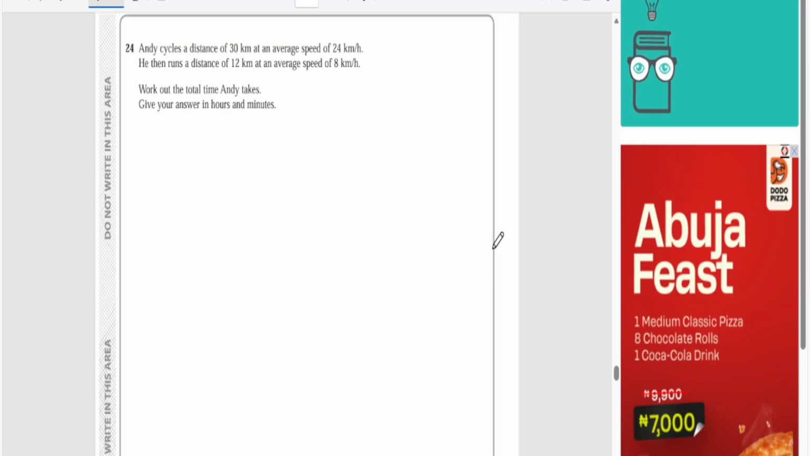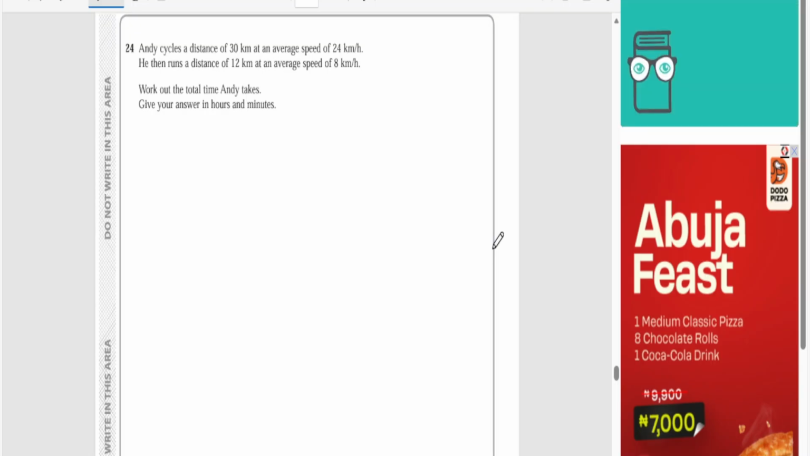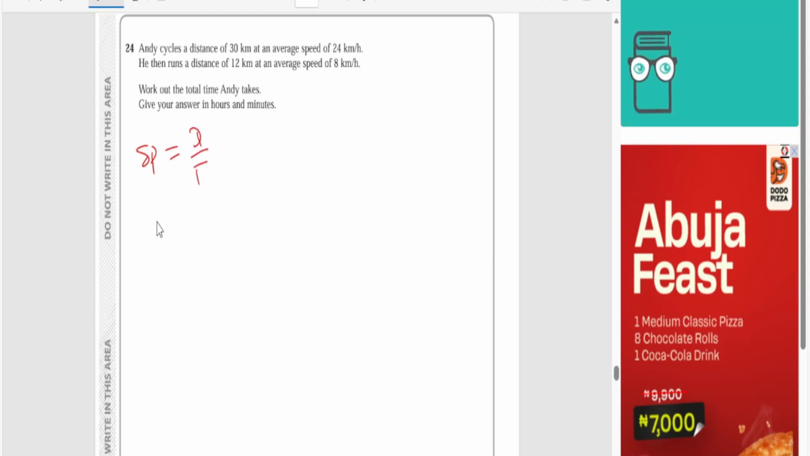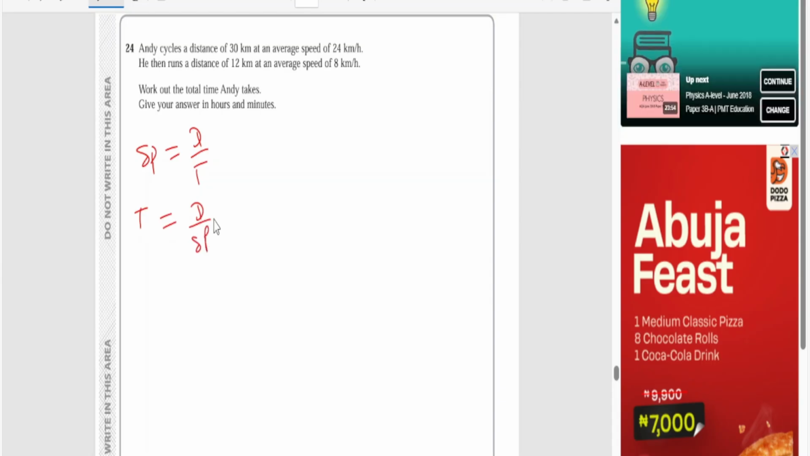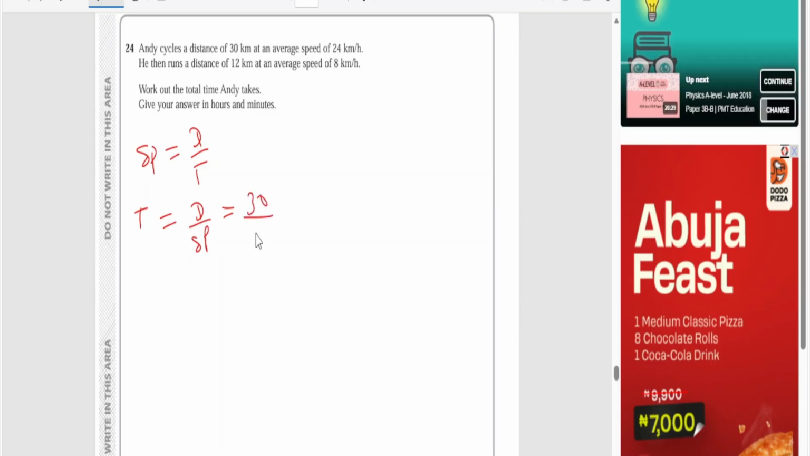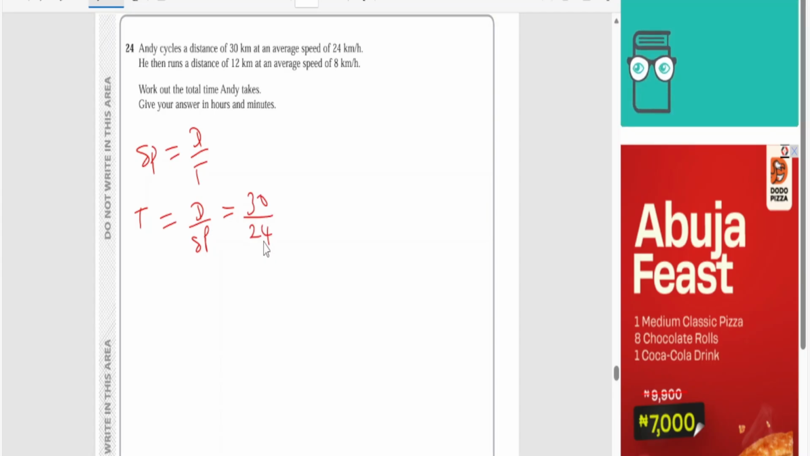2 hours and 45 minutes. 2 hours 45 minutes. Okay, let's see. Say Ando cycles 30. So in the first place, speed is equal to distance over time, meaning that time is equal to distance over speed. So let's verify. Then, since he cycles the first time, 30 over 24. And this paper is a calculator paper, so we can divide with the calculator.